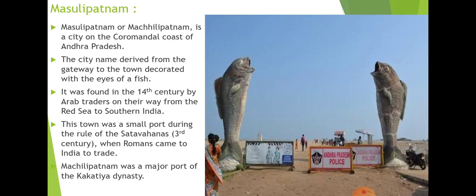The city name is derived from the gateway to the town decorated with the eyes of the fish. Now you can see the fishes are there. So it might be a replica of the gate which was present during the medieval period. It provides us the information that this is the gateway from where the traders and merchants coming from outside of India might have been entering. Because of the gateway decorated with the eyes of the fish, the area was considered Masulipatanam, also known as Machilipatnam.